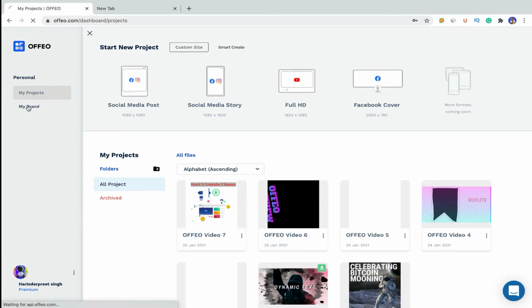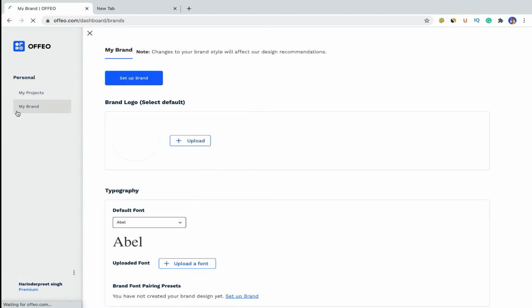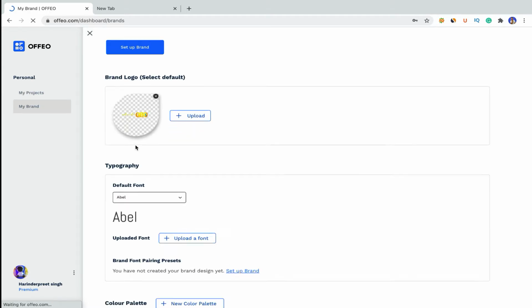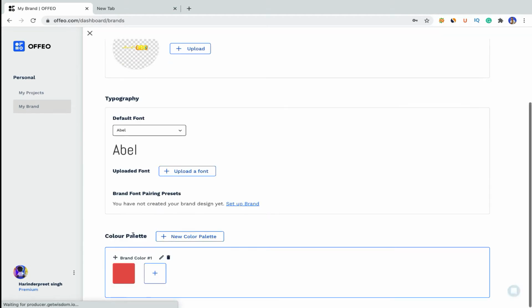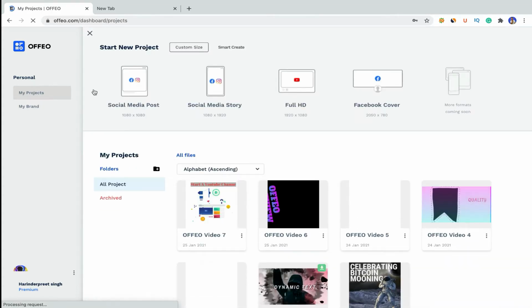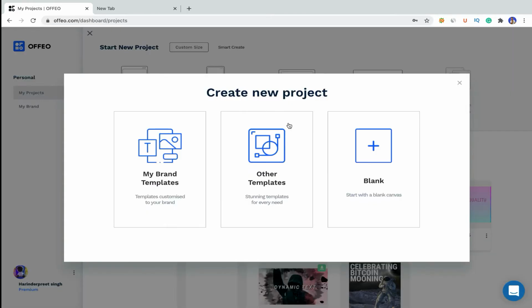And on the left-hand side under My Brands, you can upload your brand logo, and you can also upload your custom font as well, and you can choose a color palette as well. Okay, these are some quick hacks that can save your time while making the video. So let's start a video. We will click on full HD, and we will go with the blank.